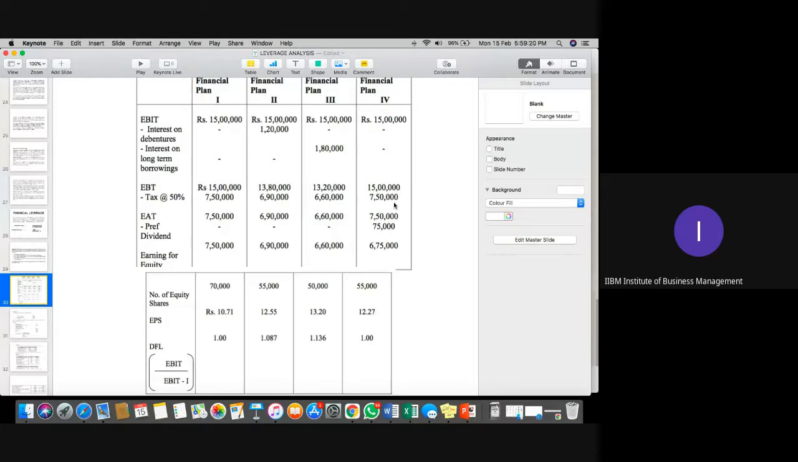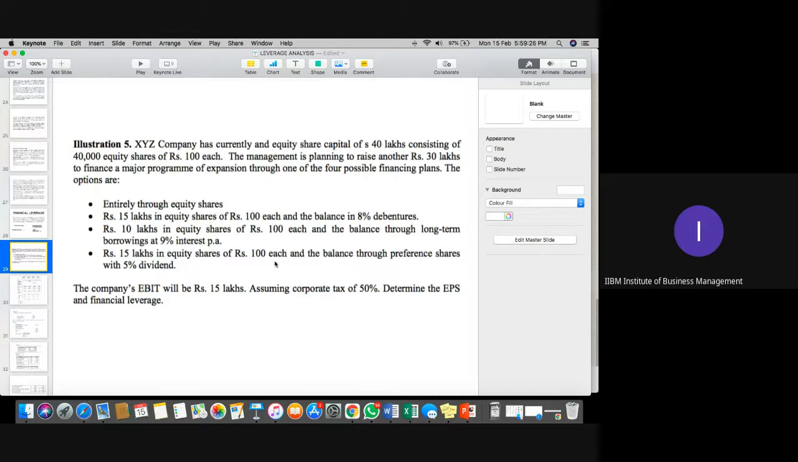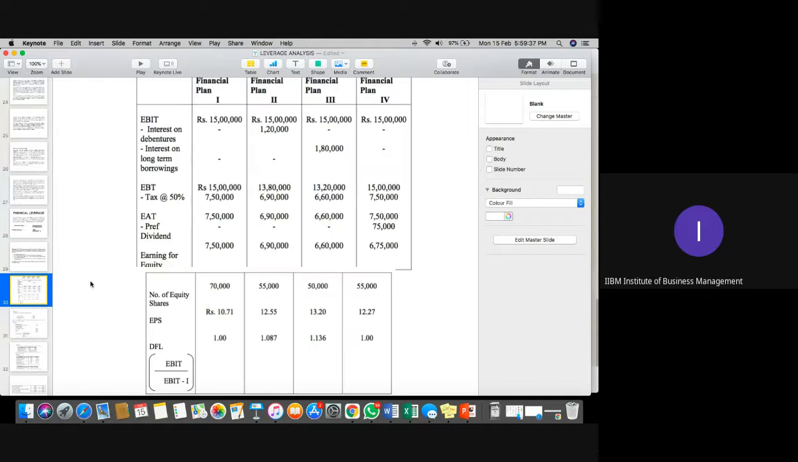Out of 15, 7.5 is the tax. Now, you can see the 15 lakh preference share is at 5%. So 15 lakh at 5% would be 75,000. So preference dividend is 75,000. Now you can see that earning for equity shareholders available is 6.75 lakh.